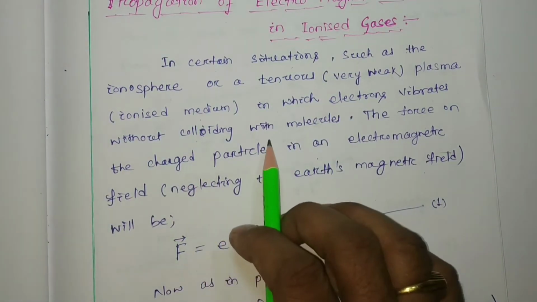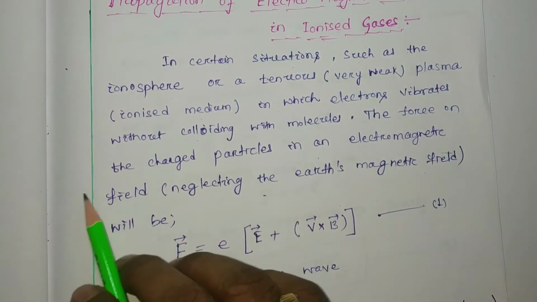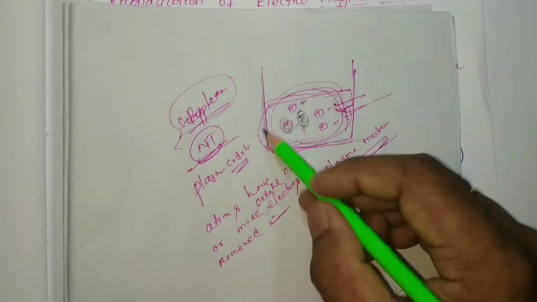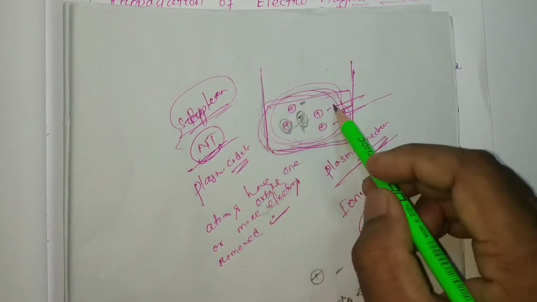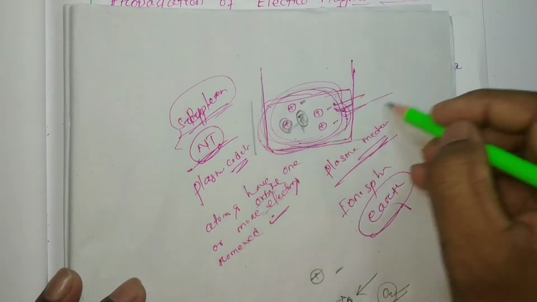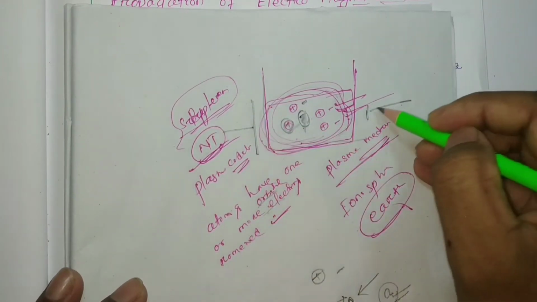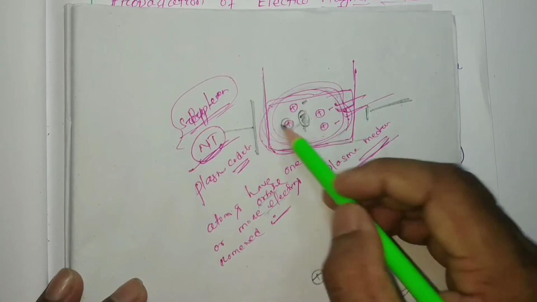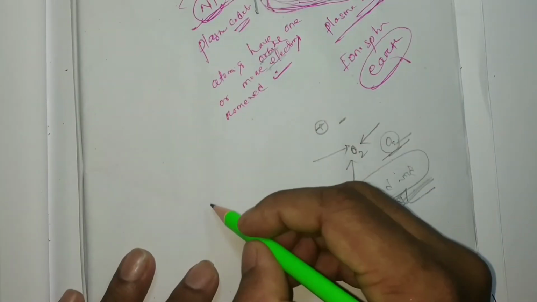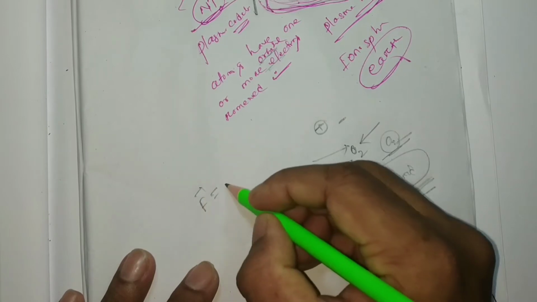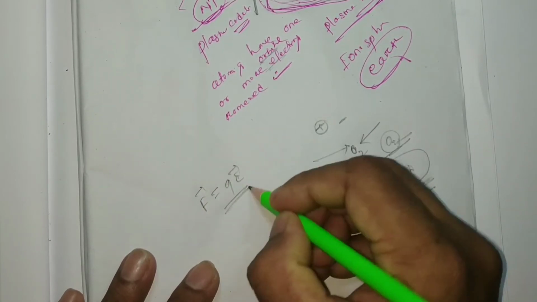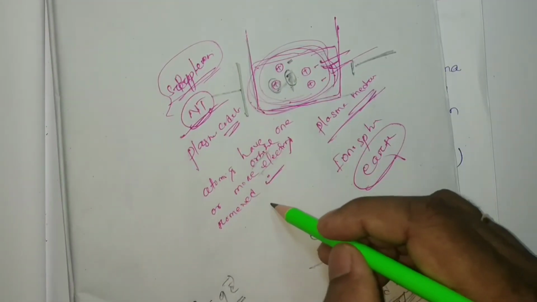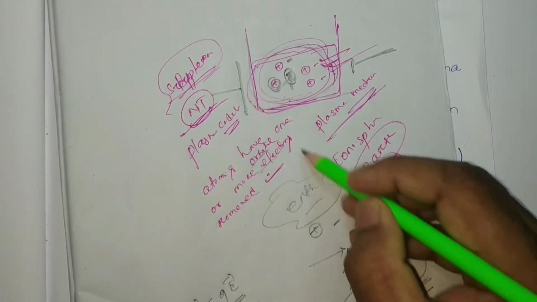Okay, atoms or molecules. The force on the charged particle in an electromagnetic field. Now this ionized medium is going to be put in a potential, positive and negative. So a force is going to be applied on this charged particle, that is your F equal to qE, and then as these are ionized material, also earth has some magnetic field.